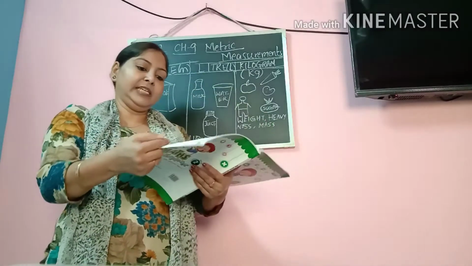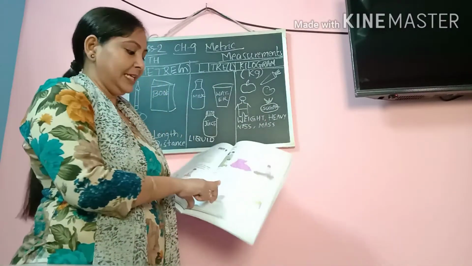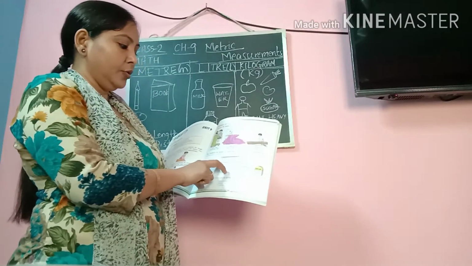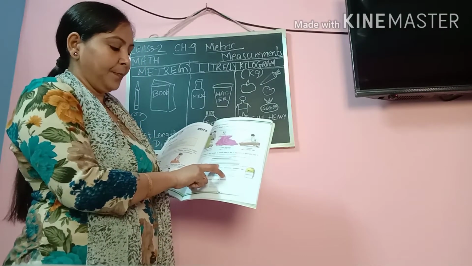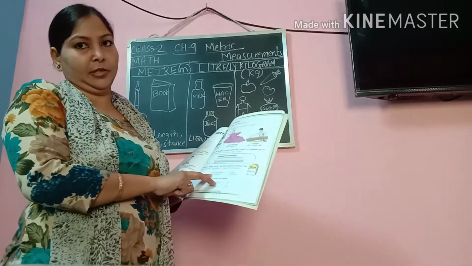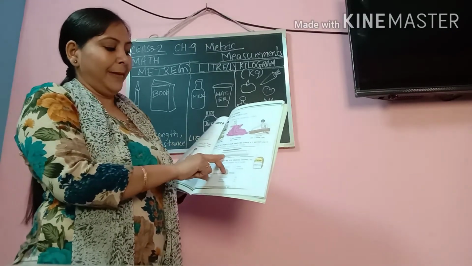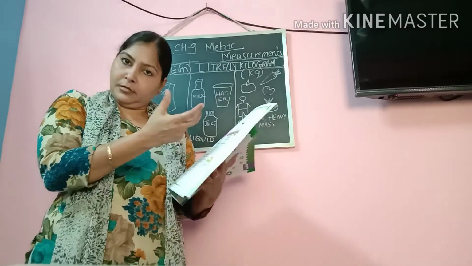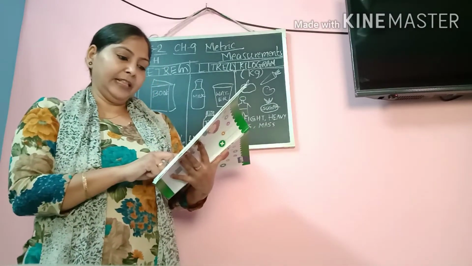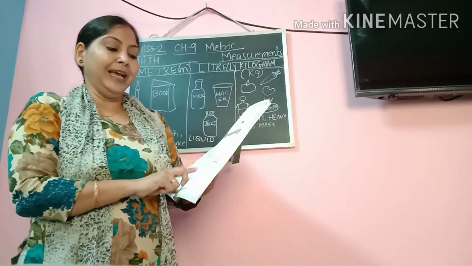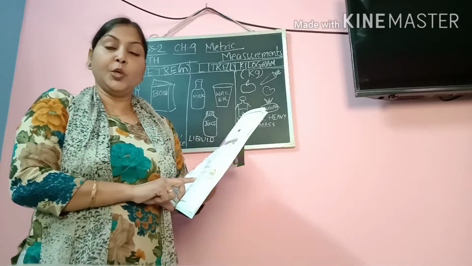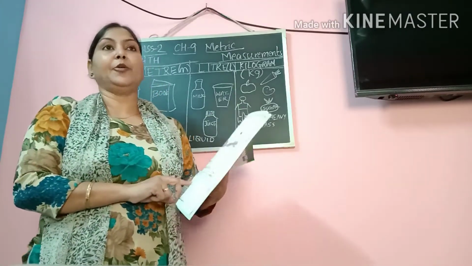In your book there is one scale of 10 centimeter, and a pencil is being measured, and the length of this pencil is coming to be 8 centimeter. You can also measure your pencil and write it down.